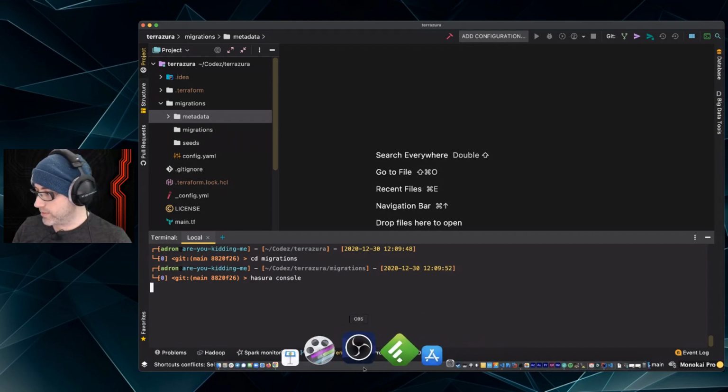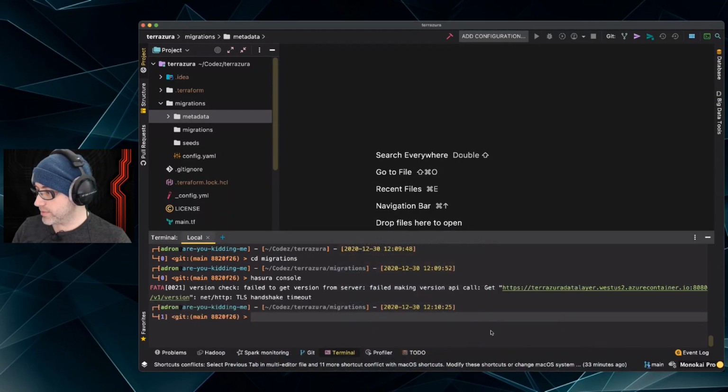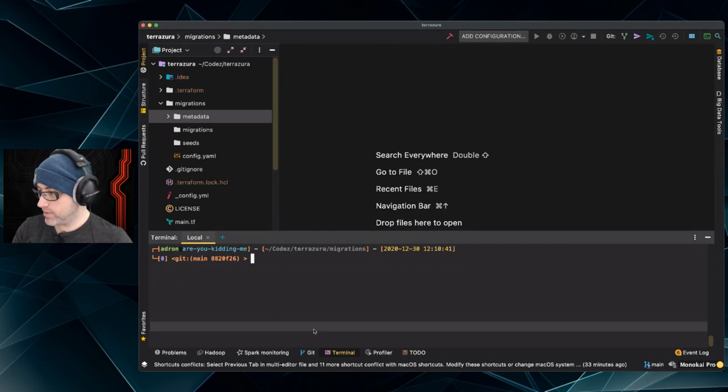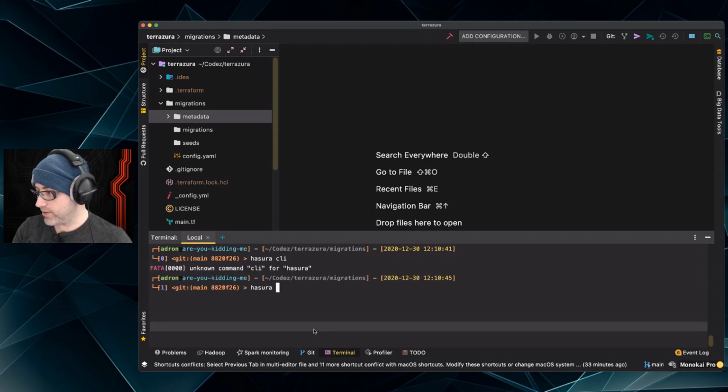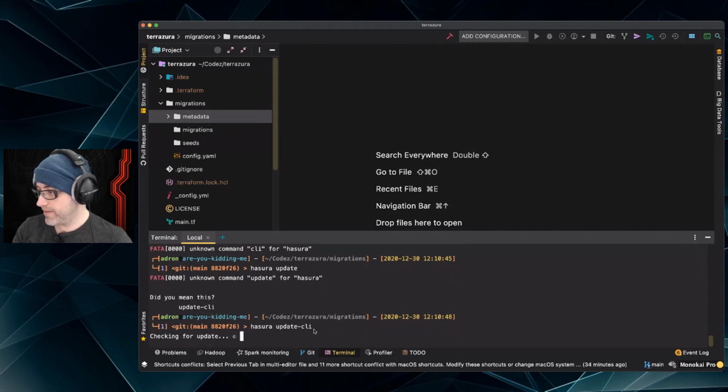So somewhere, this just launched. There we go. Oh, that's not what I wanted. Hasura update. Ah, there we go. Hasura update CLI.